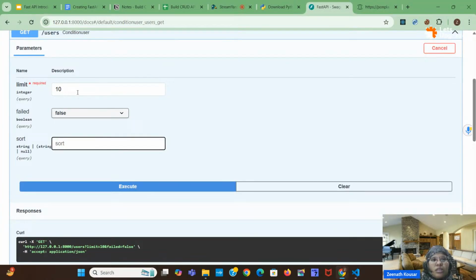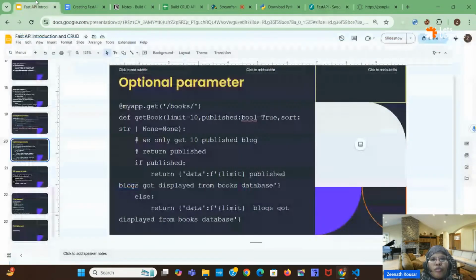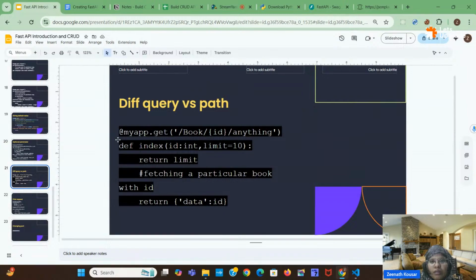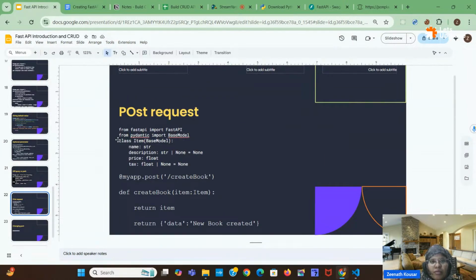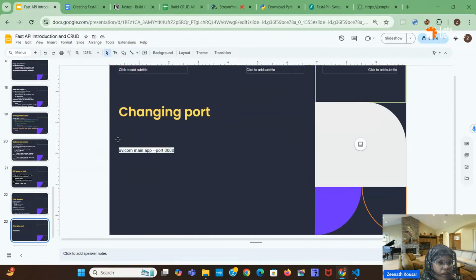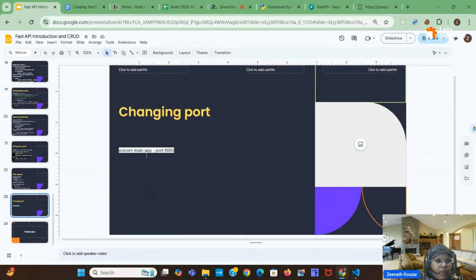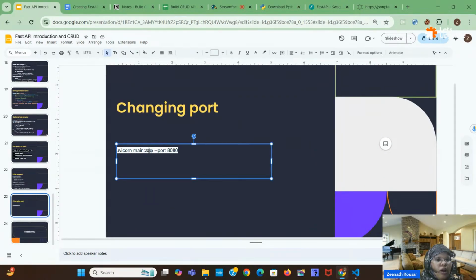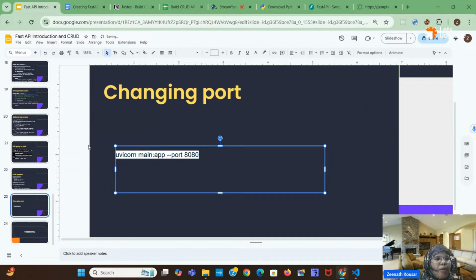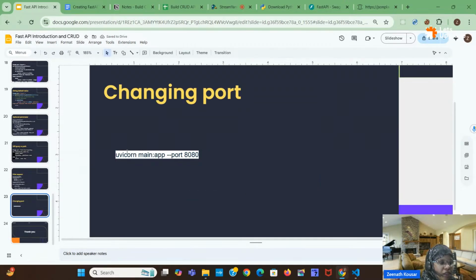Okay, so this is about all the different routes. Then we have, okay, I will create a post as well. Shall we go with post? And before post, I will tell you a small thing. We can run the application with the help of uvicorn. How to run an application with the help of uvicorn? main colon app.